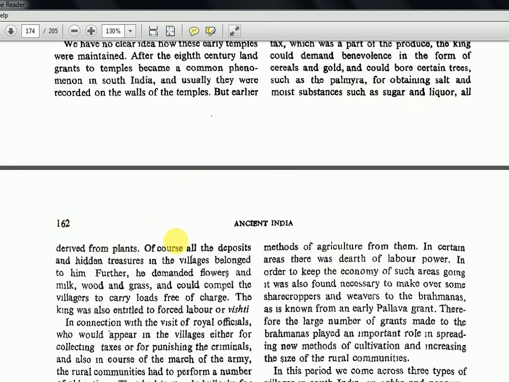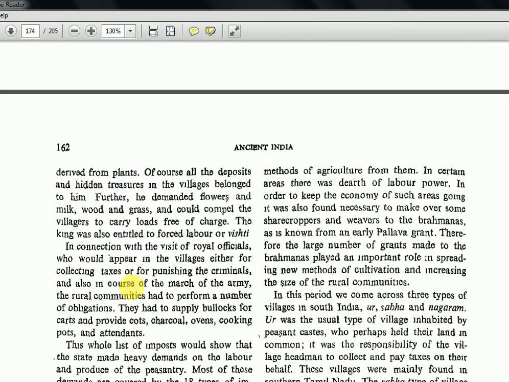Of course, all the deposits and hidden treasures in the villages belong to him. Further, he demanded flowers and milk, wood and grass, and could compel the villagers to carry loads free of charge. The king was entitled to forced labor or vishti. This forced labor, vishti, by this time you should have learnt. Else I can assume that you are not even listening to my lectures. Okay, because at least 5-6 chapters have mentioned this term.